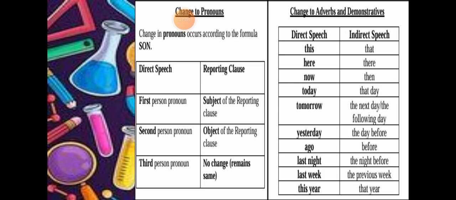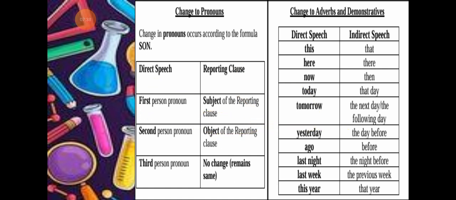Fine. Now, changes to pronouns. What type of changes can you make to pronouns? Change in pronouns occurs according to the formula SON: subject, object, and no change. In direct speech and reporting clause, the first person pronoun changes according to the subject of the reporting clause. The first person pronoun is always the subject of the reporting clause.